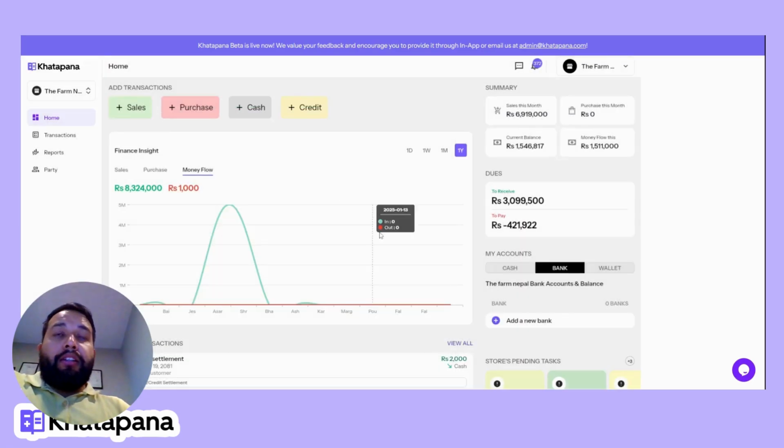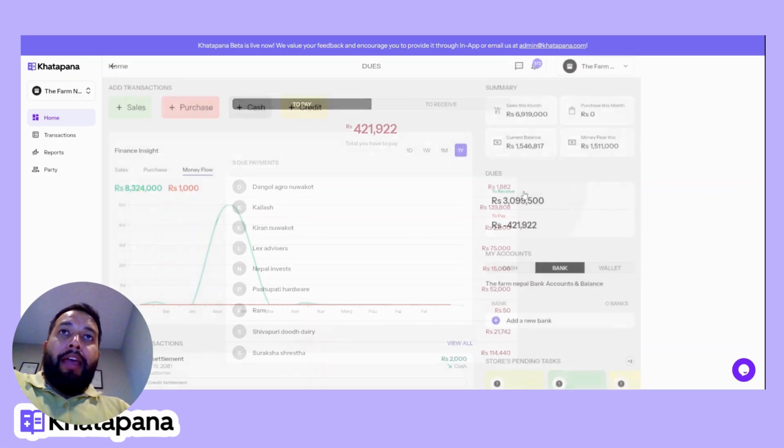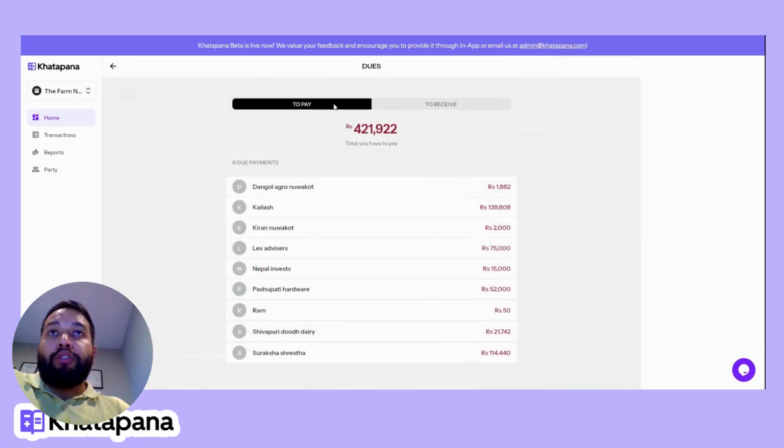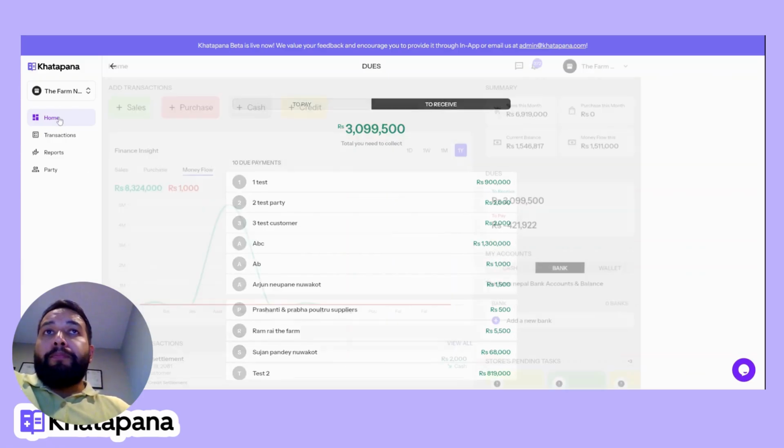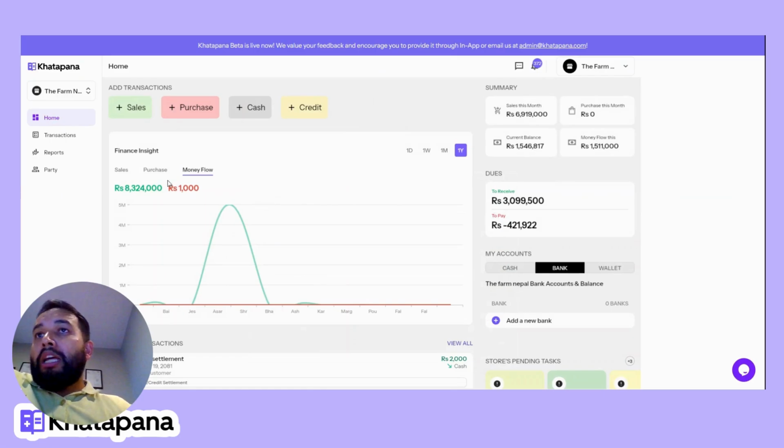And then there are these due accounts, wherein you have an option to view how much you owe to someone, and how much your customers owe to you. And it's easy. You can see the amounts and follow up with the customer to get the payment. So these are pretty simple. So I leave it to you to decide whether it's simple or not, as we call it.